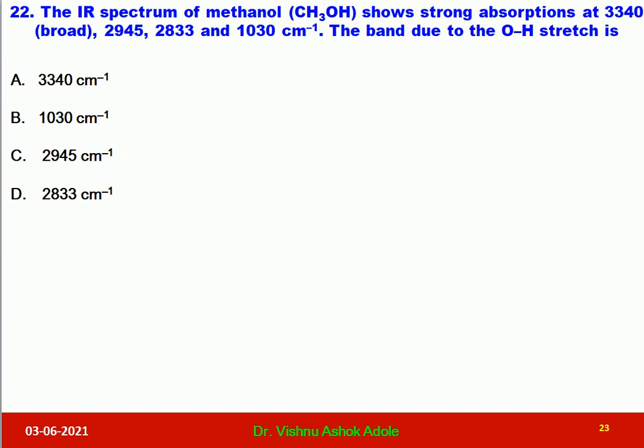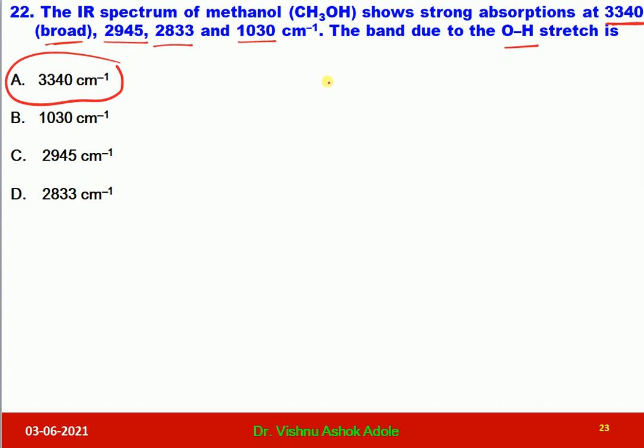Now question number 22. The IR spectrum of methanol shows strong absorption at 3340 reciprocal centimeter, and it is broad. As I discussed with you, when OH is broad, the frequency will decrease. There will be lower frequency for a broad OH group, that is, OH groups having hydrogen bonding. And the other signals are 2954, 2833, 1030 reciprocal centimeter. The band due to OH is, so it is very simple. This is the band, that is 3340, and it is given in option A. So option A is correct.